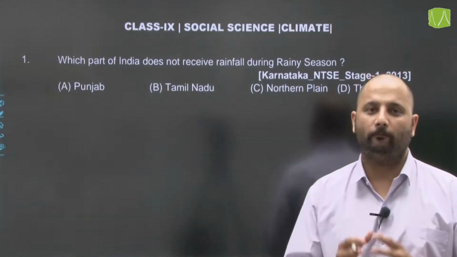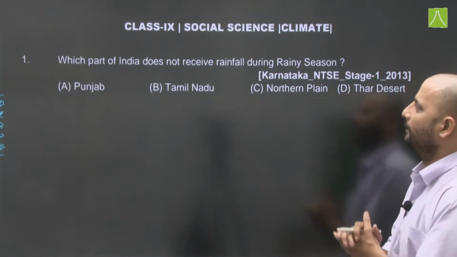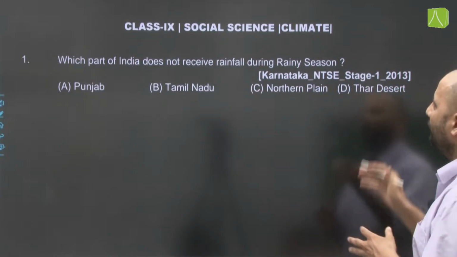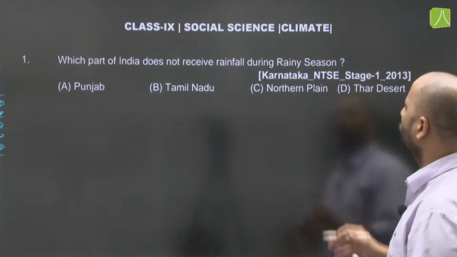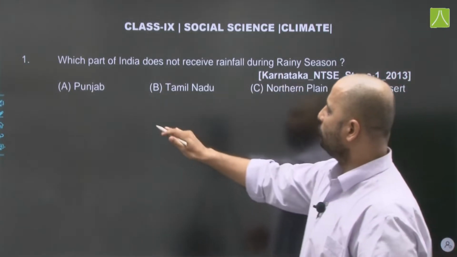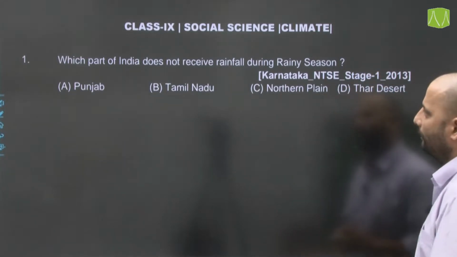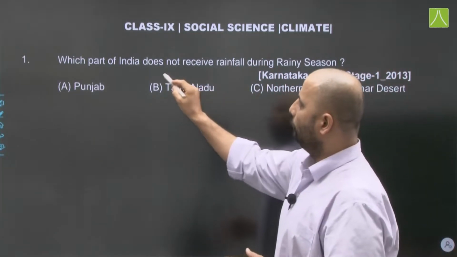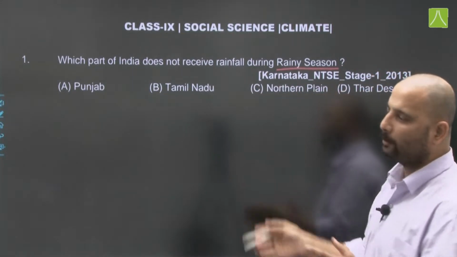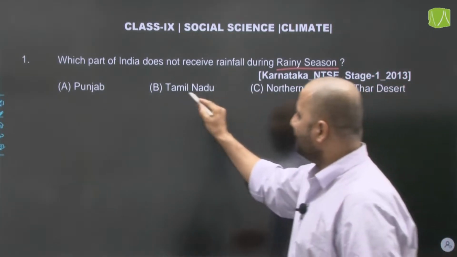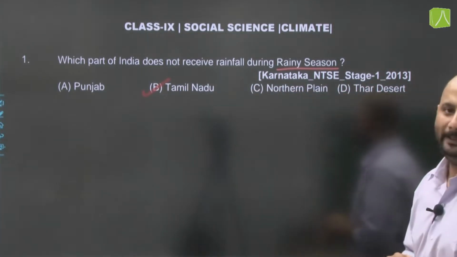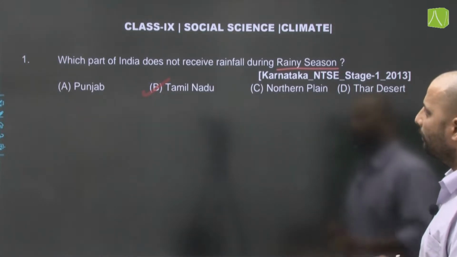So today we are here with the climate chapter, and the first question is, which part of India does not receive rainfall during the rainy season? This is a question from Karnataka NTSE stage 1 2013. Options are Punjab, Tamil Nadu, Northern Plain and Thar Desert. First of all, we have to know which part is not receiving rainfall during the rainy season. Now, the rainy season is the southwest monsoon. So, the answer is B. Tamil Nadu does not receive rainfall during the rainy season. So, option number B here.